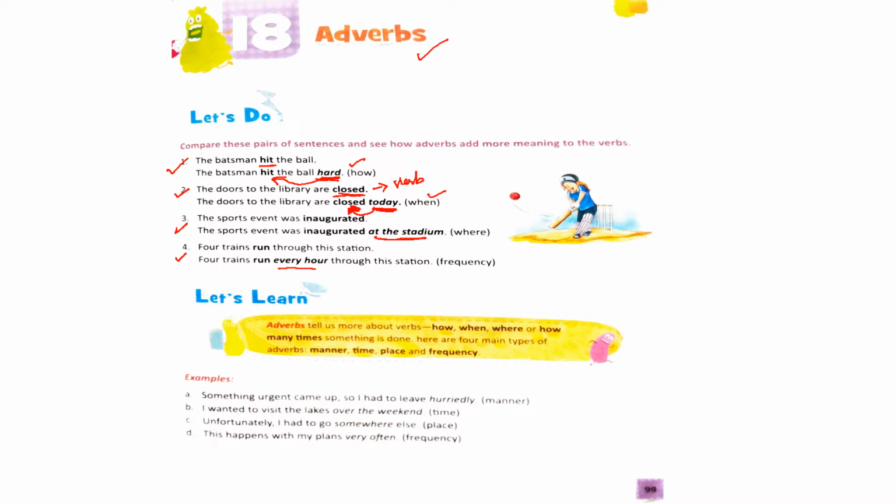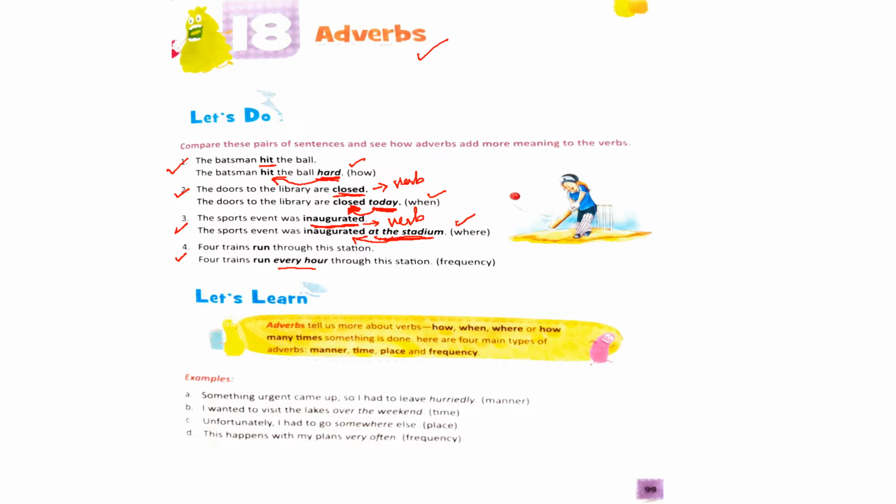Similarly, see the third one. The sports event was inaugurated. In this sentence, inaugurated is the verb. It is the action here. See the second one. The sports event was inaugurated at the stadium. Now the addition of this phrase, at the stadium, is telling us more about the verb inaugurated. It is telling us where the sports event was inaugurated. So you can see it is telling us more about the verb.